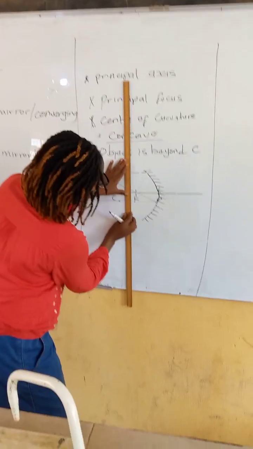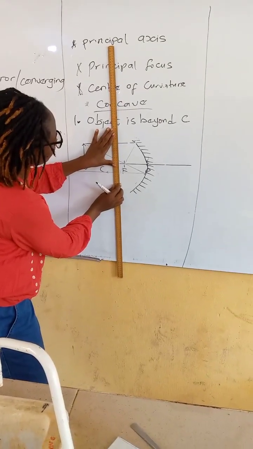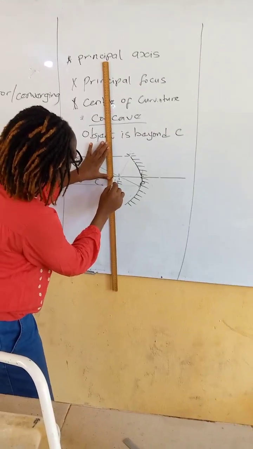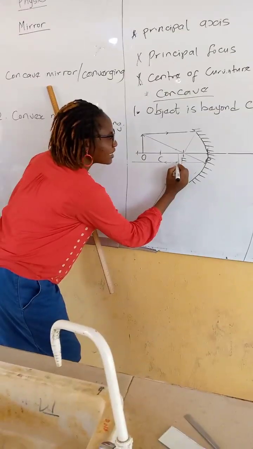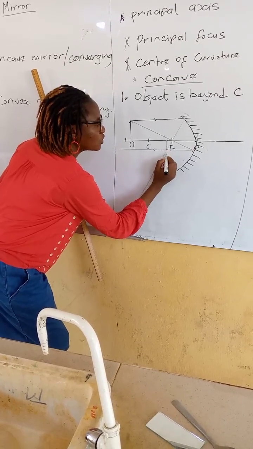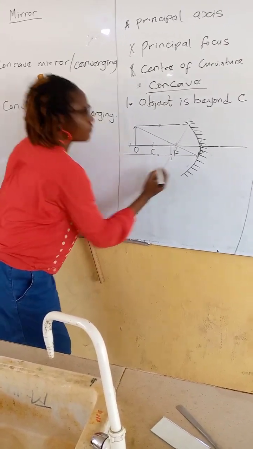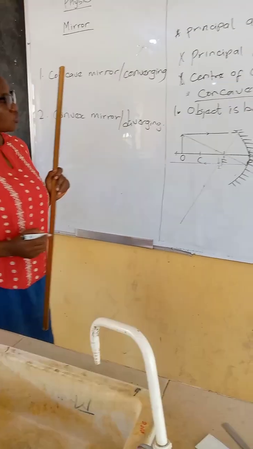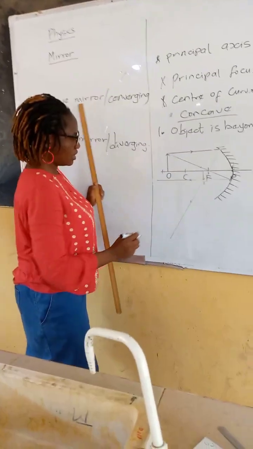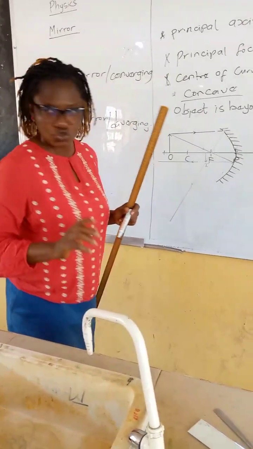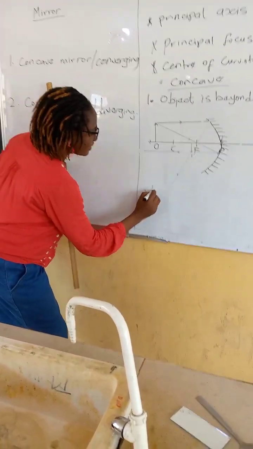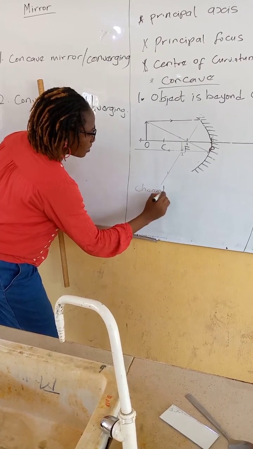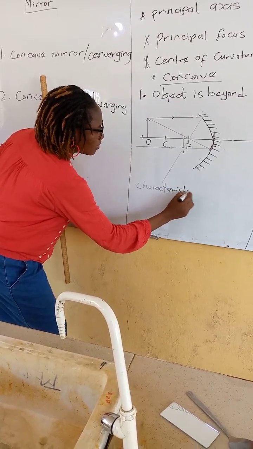So now here is the point of intersection, and then we go and draw our image. You see it here. Where they intersect, that is where you will put your arrow. So now here is the image before. So from what we are seeing now, what will be the characteristics of objects that are beyond C?